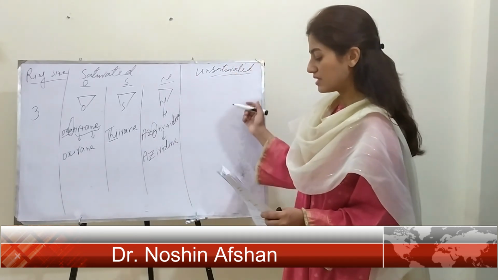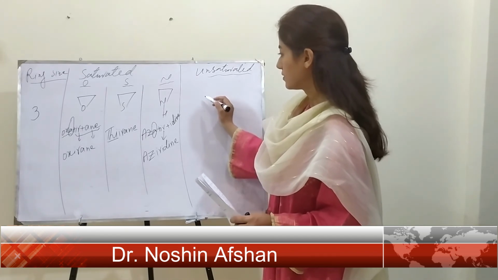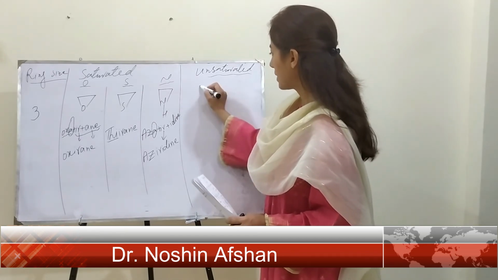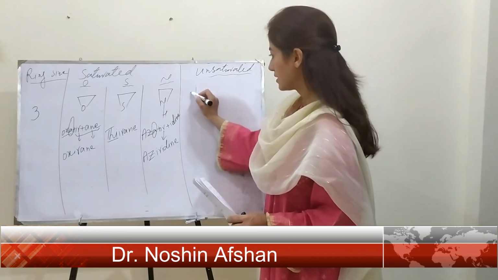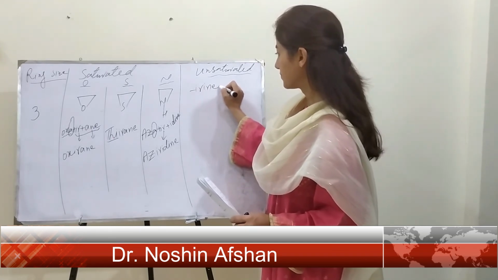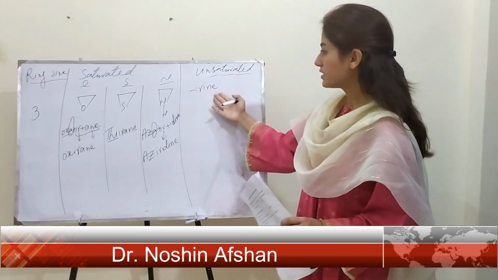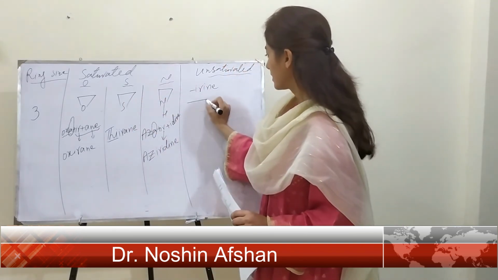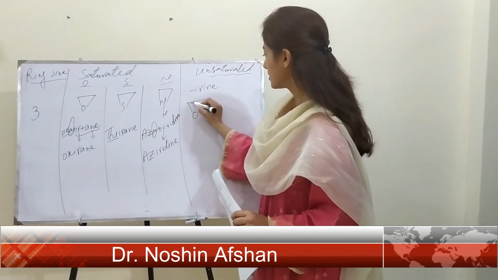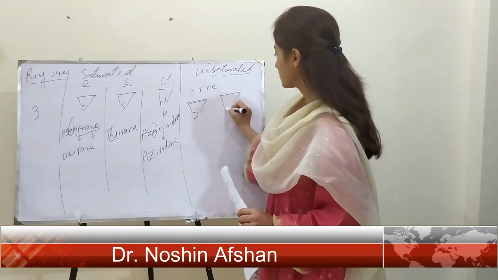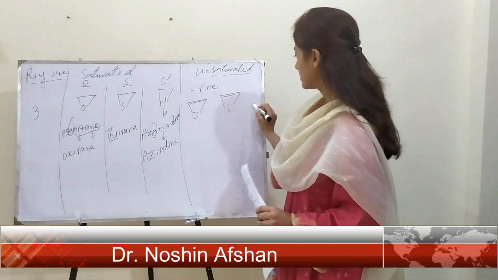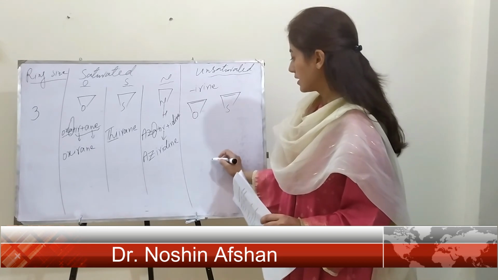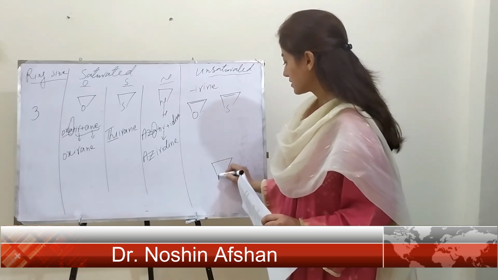And in the case of unsaturated behavior, for three-membered we use irene. That is the unsaturated character in the case of a three-membered ring. Here, in the case of oxygen, in the case of sulfur, and in the case of nitrogen.